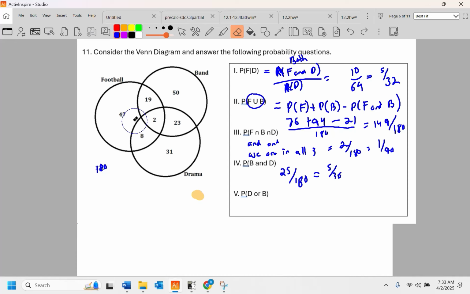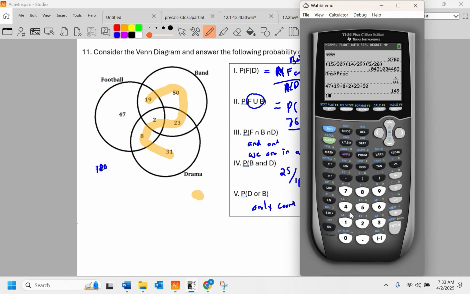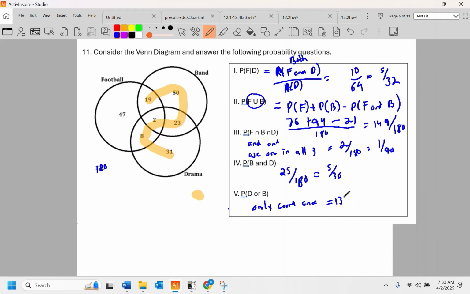And here's one of these that I've messed up on. D or B is going to be everybody only counted once. That's the thing, only count once. I don't know why I messed that up so bad. That bothers the crap out of me. I notice it's all of everybody but 47. So I'm just gonna do 180 minus 47. No, because that's quicker. It should be 133. So it's 133 out of 180.